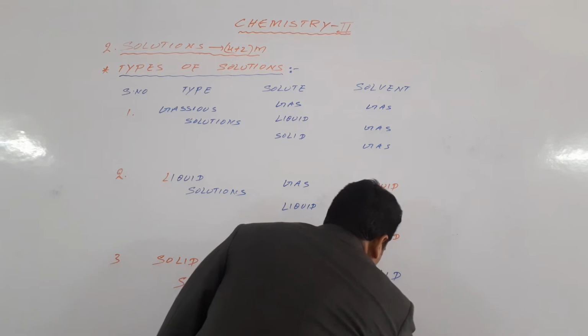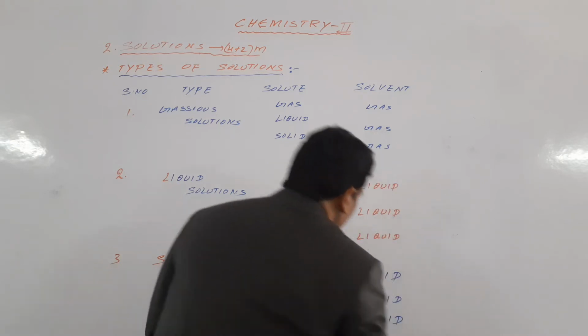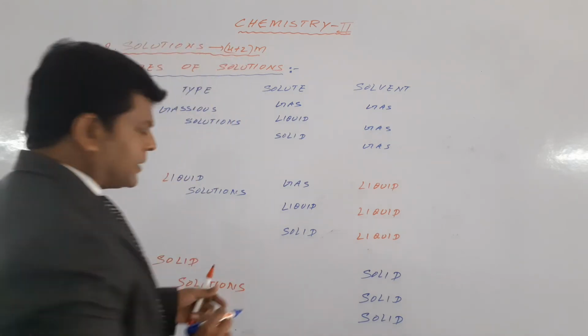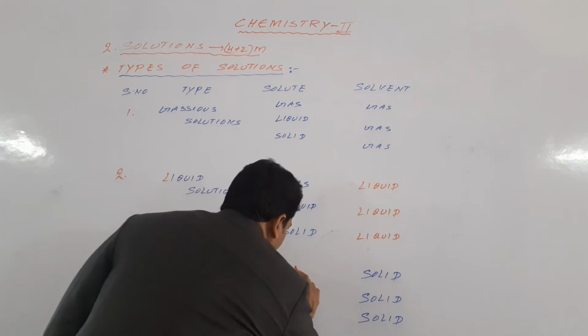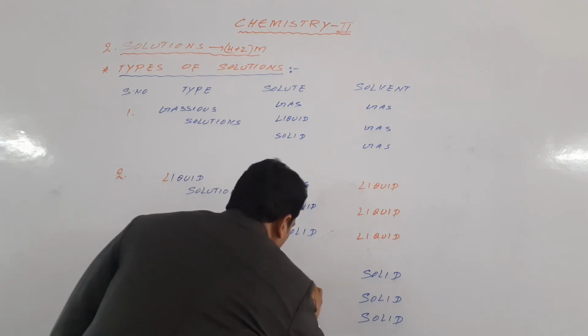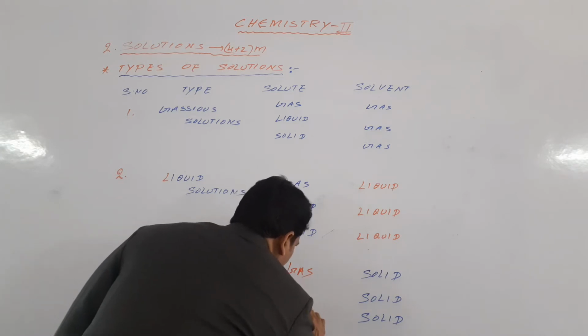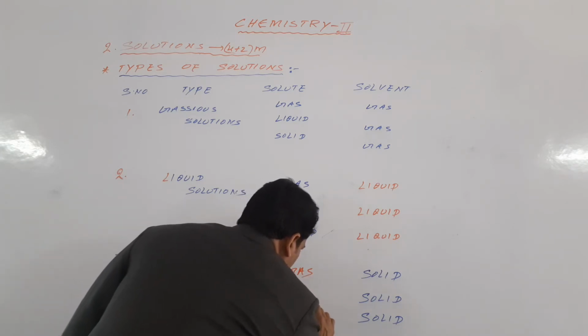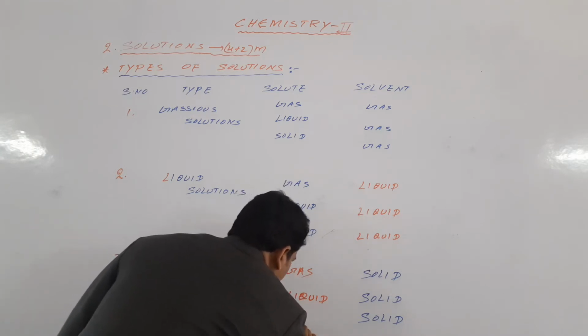The solvent must be solid. These are the solid solutions. Here the solute changes: first gas, next liquid, next solid.